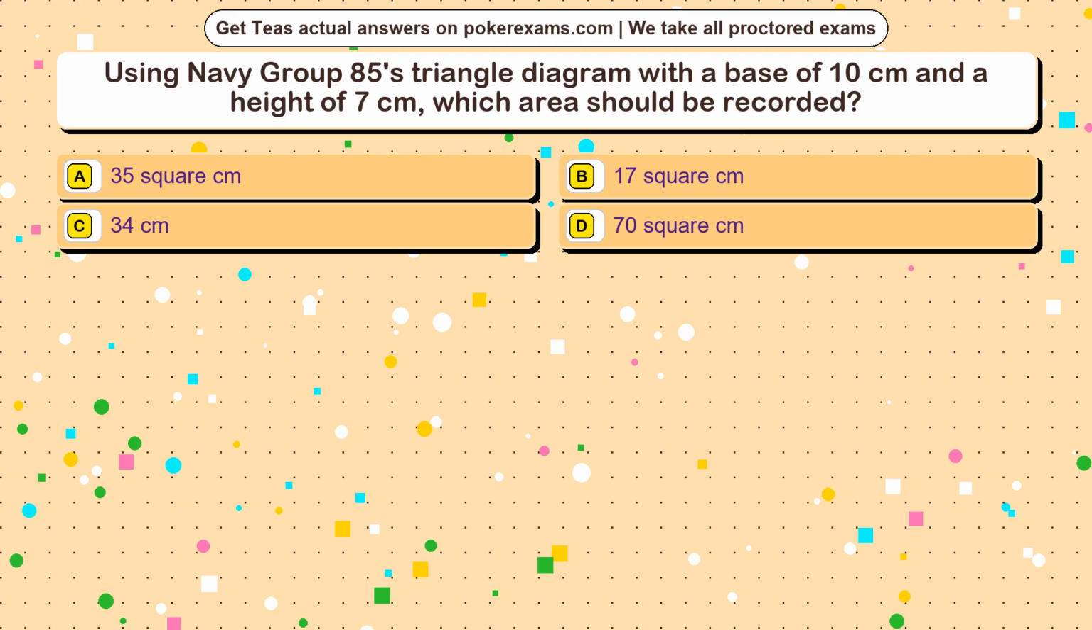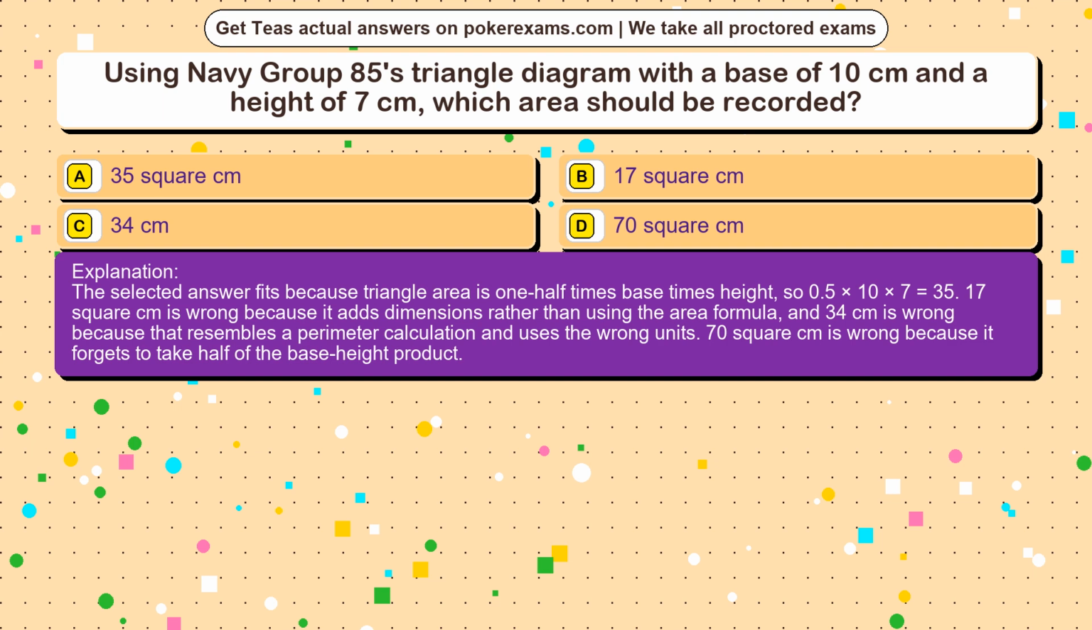The correct answer is option. The selected answer fits because triangle area is 1/2 times base times height, so 0.5 times 10 times 7 equals 35. 17 square cm is wrong because it adds dimensions rather than using the area formula, and 34 centimeters is wrong because that resembles a perimeter calculation and uses the wrong units. 70 square cm is wrong because it forgets to take half of the base height product.